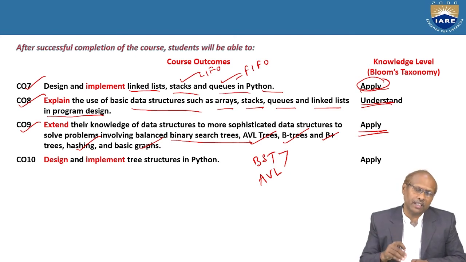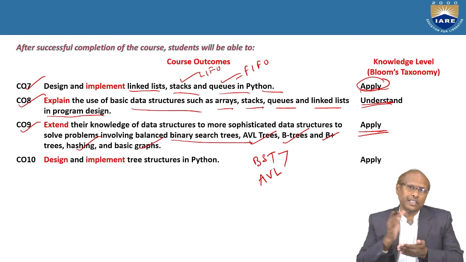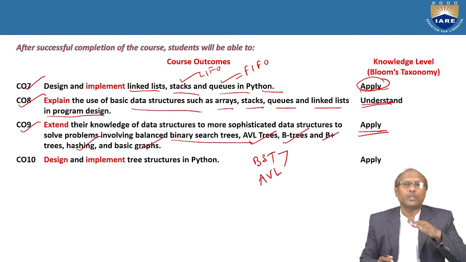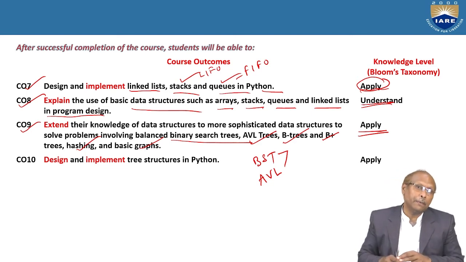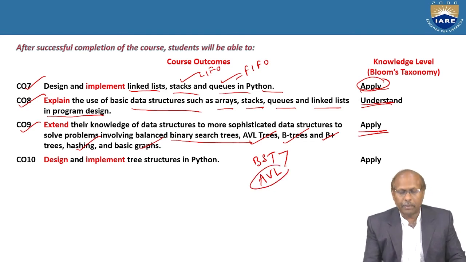In the case of an AVL tree, it will be checking the height also, not only the binary search tree property. In addition to the binary search tree property, it will check height also. The left height and right height may differ by at most one only. If it is imbalanced, it will be rearranged again. So it is a completely balanced tree.